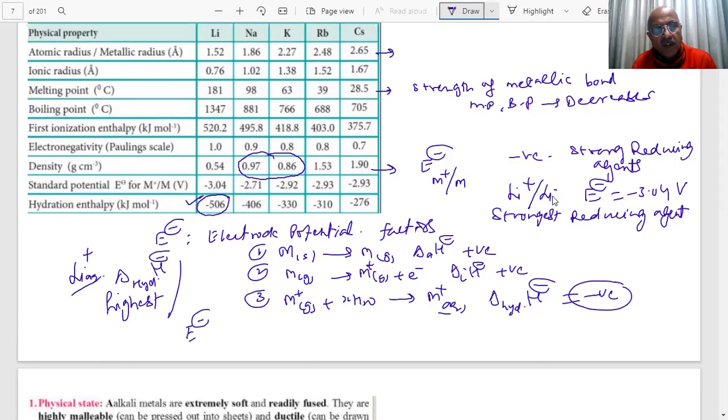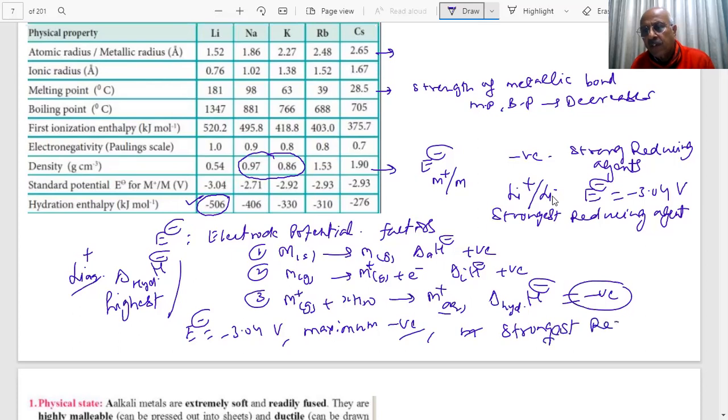E naught value for lithium is minus 3.04, the maximum negative. More negative means a stronger reducing agent. Then it becomes the strongest reducing agent, students, in aqueous solution, in water. Clear?